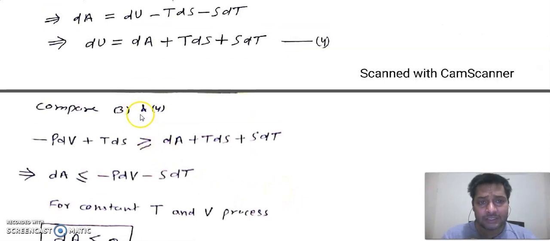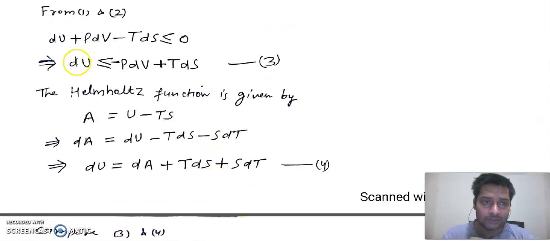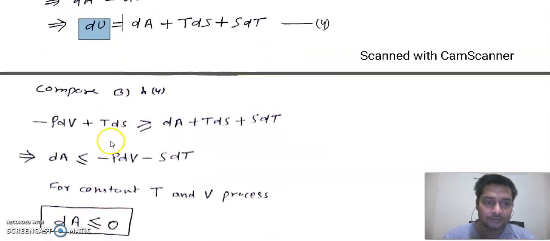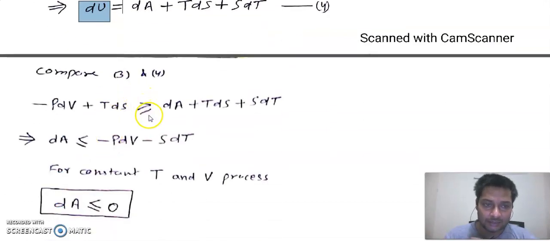Now compare equation 3 and 4. This one is equation 3 and this one is equation 4. So replace this dU by minus pdV plus TdS and use this equality sign. Finally we will get this equation. Now again rearrange this equation. This TdS will be cancelled out. Then the Helmholtz function dA will be less than or equal to minus pdV minus SdT.